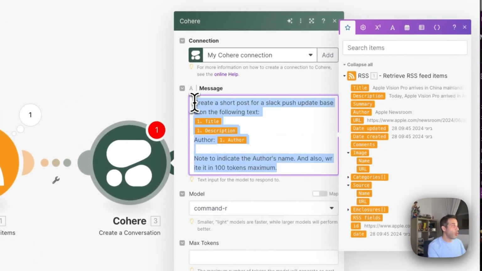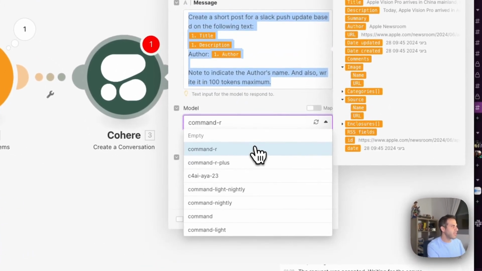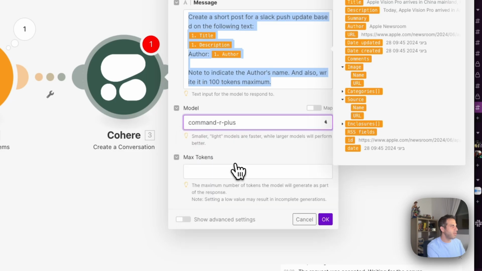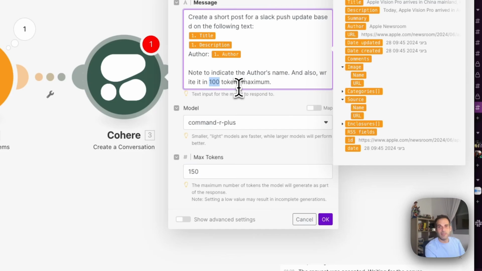So we have the prompt, which is the text that will be fed into the language model, which in this case is Cohere. In model, we can select different models. I'm going for Command R+, which is the latest one. For maximum tokens, I can just give it 150 just in case, but we did say to use only 100, so it doesn't really matter.